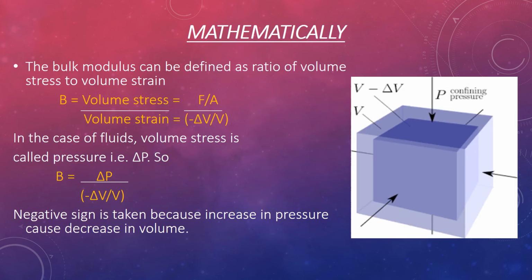Mathematically, the bulk modulus can be defined as the ratio of volume stress to volume strain. B is equal to volume stress divided by volume strain, and volume stress is equal to force per unit area, and volume strain is equal to change in volume per unit volume. In the case of fluids, volume stress is called pressure. So B is also equal to delta P divided by minus delta V by V. The negative sign is taken because an increase in pressure causes a decrease in volume.